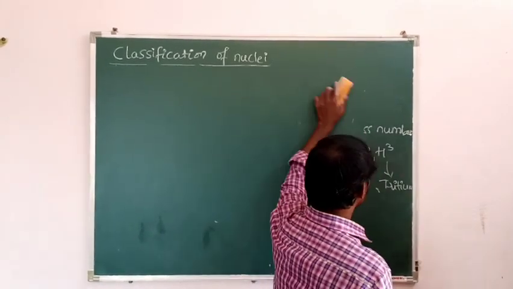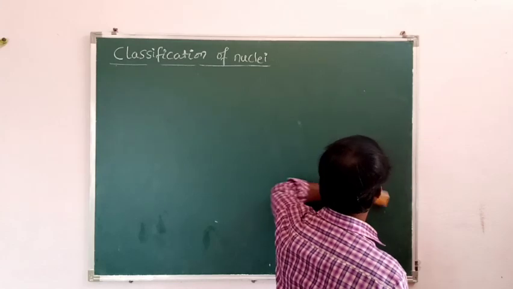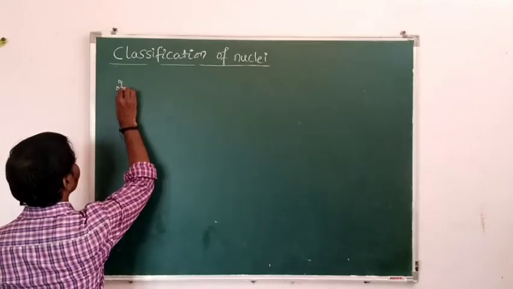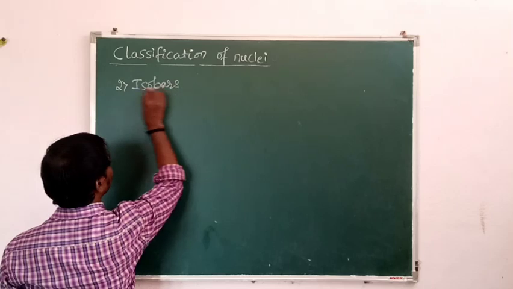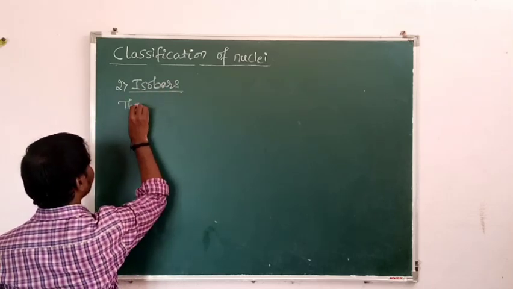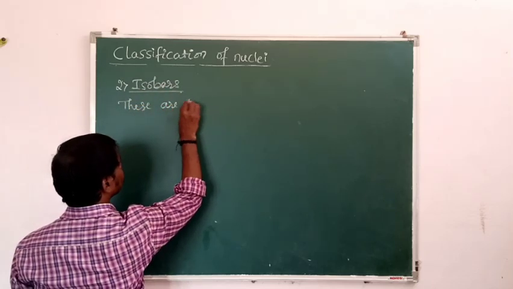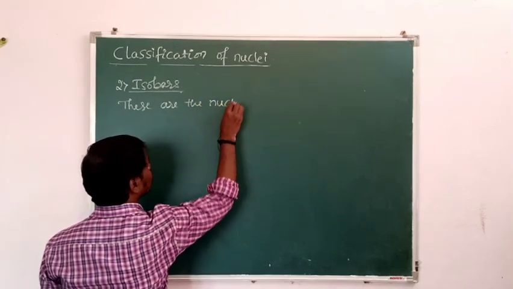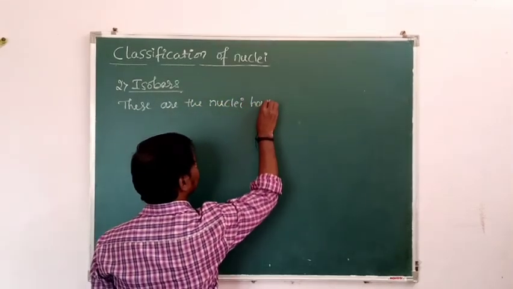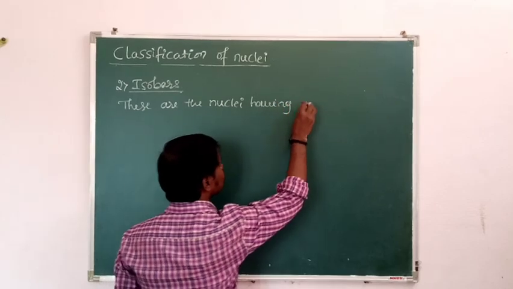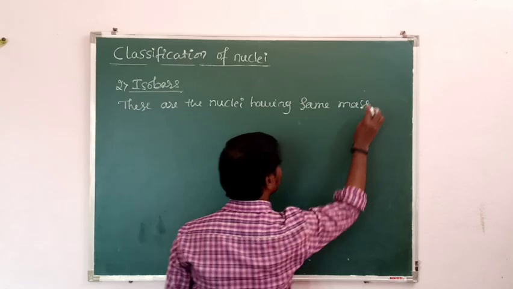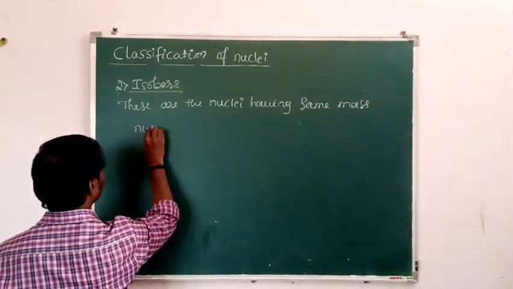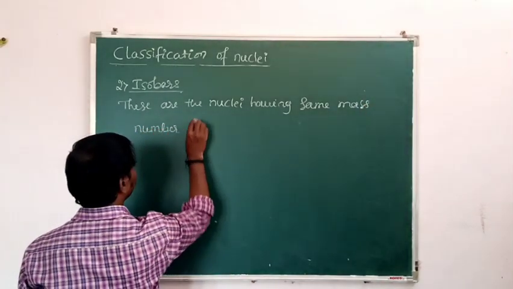These are the nuclei having the same mass number but different atomic numbers.